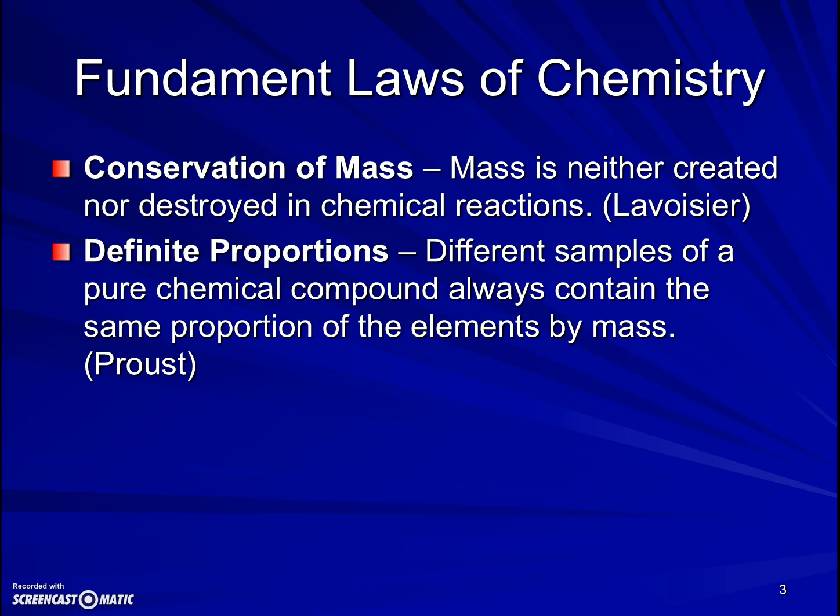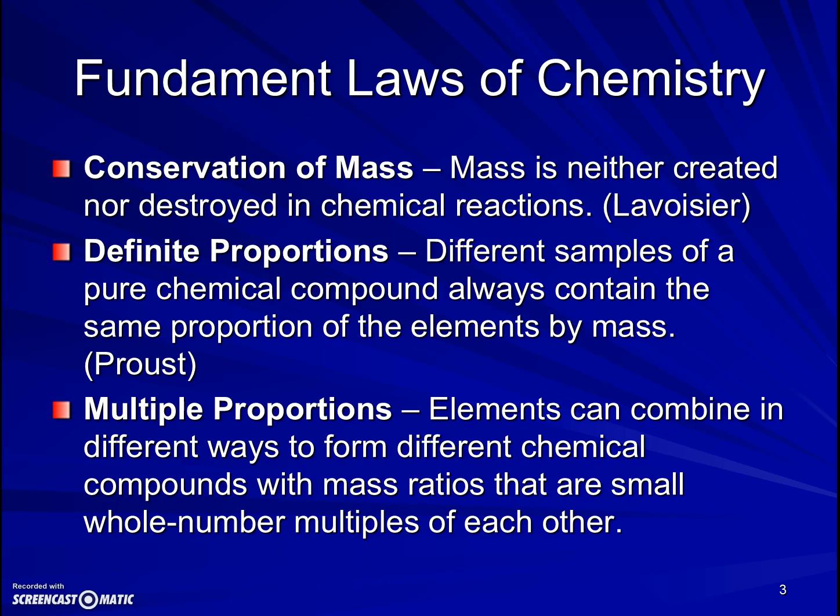A scientist named Proust made the discovery that different samples of pure chemical compounds always contain the same proportion of the elements by mass. So he found that water, for example, if we separated it into hydrogen and oxygen, would have 8 times as much mass of oxygen as it does hydrogen. It's because even though there's twice as many hydrogen atoms as oxygen in water, oxygen atoms are much heavier.